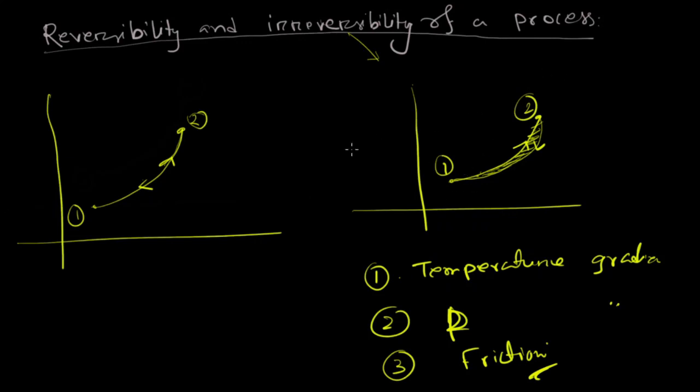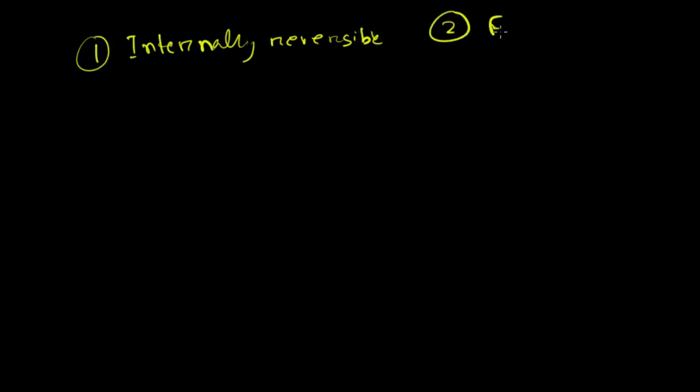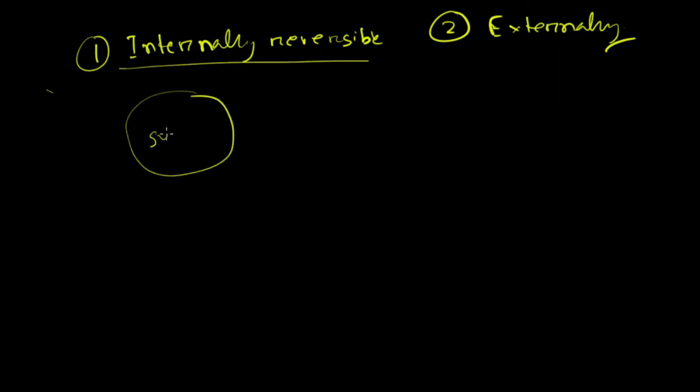But if we want to think in a different way, we can divide reversibility in two ways. Number one is internally reversible. Number two is externally reversible. In an internally reversible process, we are just thinking about the system boundary. This is the system. Inside this system there is no irreversibility.